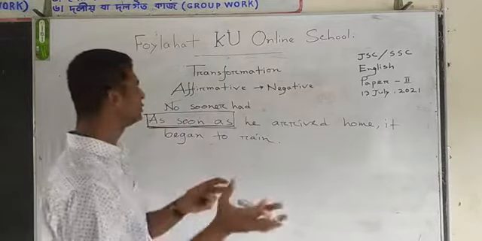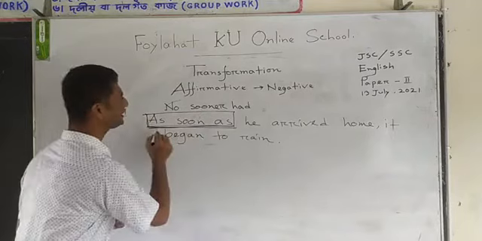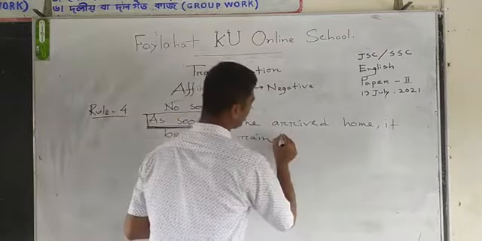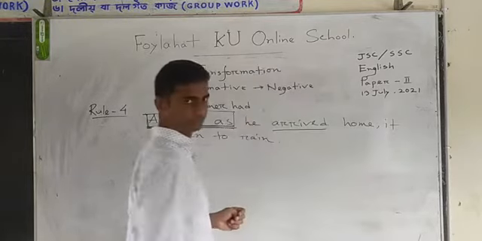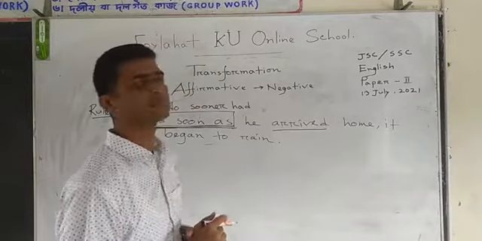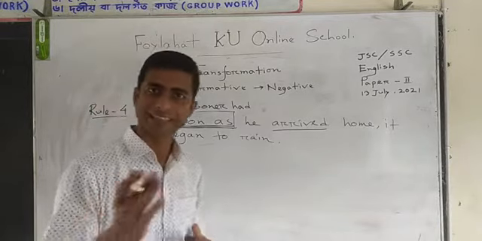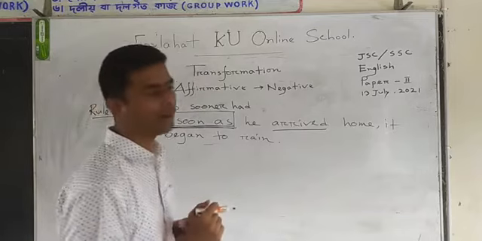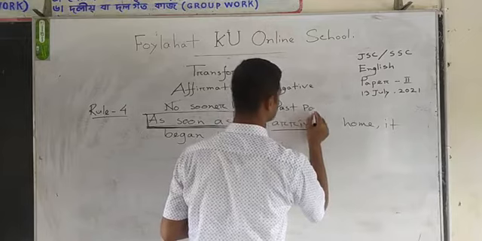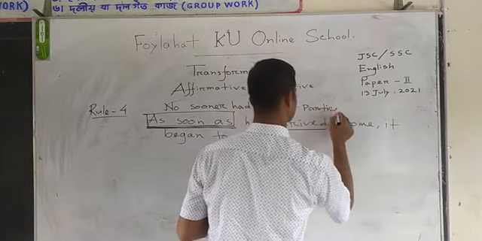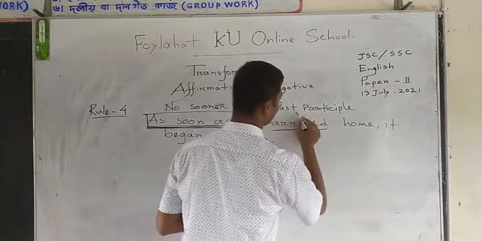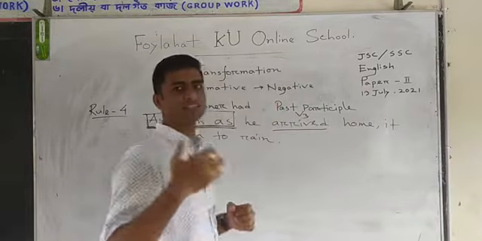Then we will find out the verb. Whatever the verb, we will make it past participle. When we make it negative, we have to make the verb past participle. Okay, dear student, we have to make the verb past participle form.